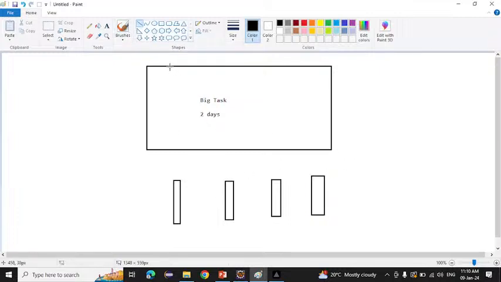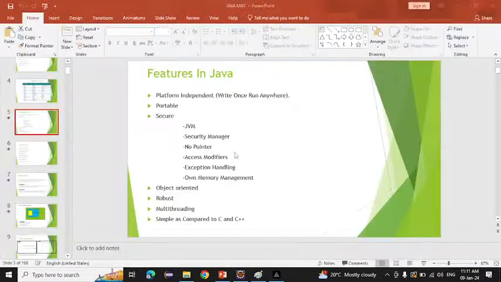What will they do? They will cut this big task into small tasks. Some task he will do, some task another will do, and all the tasks they will execute at the same time. We will not give them at different times; we will give all the tasks at the same time. That is the meaning of multi-threading: we divide a big task into small tasks, and all the small tasks we run at the same time.